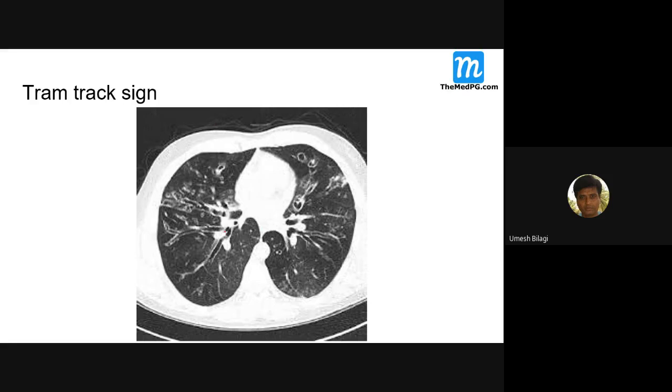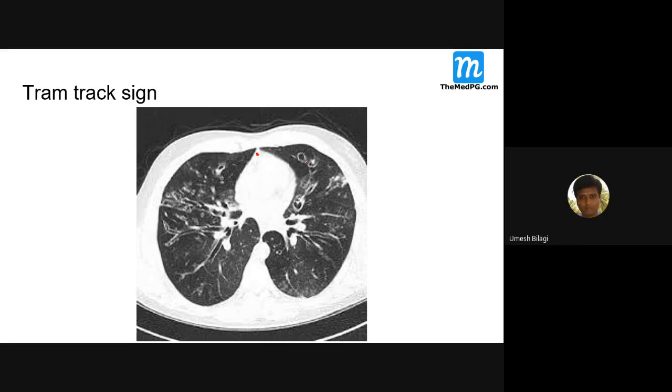Now you can see the tracks here, two tram tracks. This is the tram track sign seen in bronchiectasis. Classical, na? That's what a tram track is. A tram track we can also call Indian railway track, whatever you want.